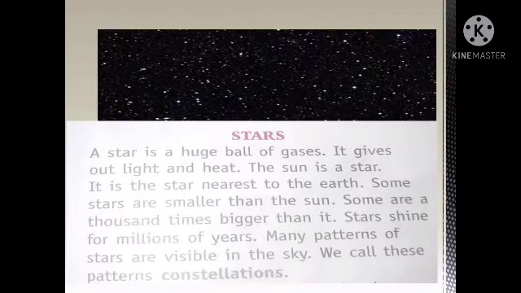A star is a huge ball of gases. It gives out light and heat. The sun is a star. Many patterns of stars are visible in the sky. We call these patterns constellations. The stars you see in the night sky are only a part of a huge star cloud. This star cloud is called the Milky Way galaxy.